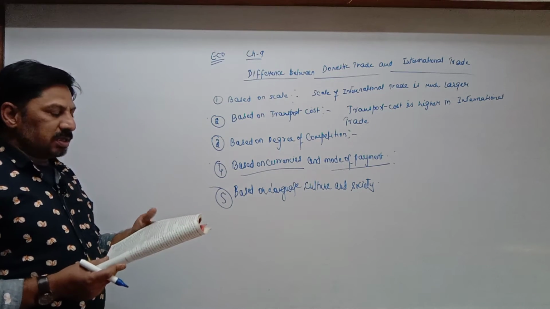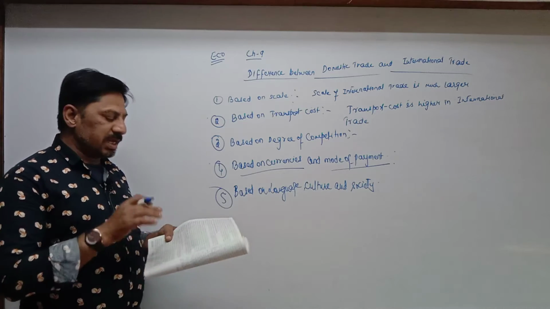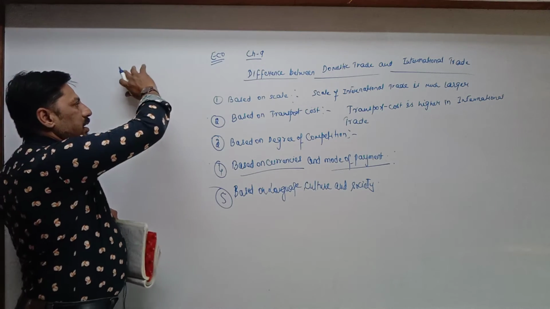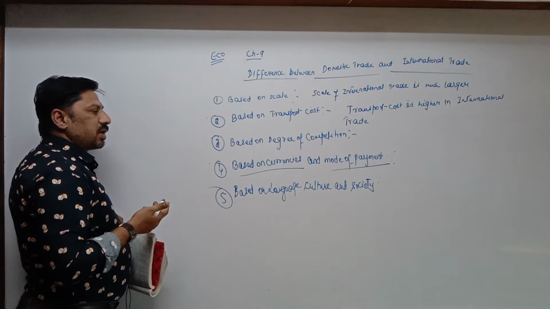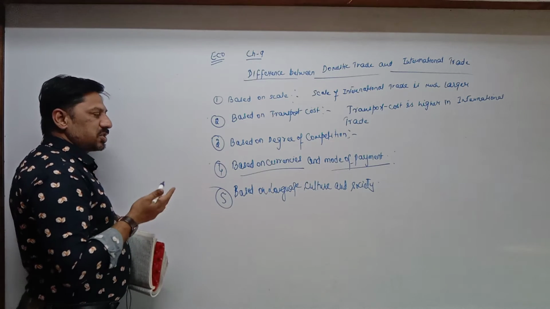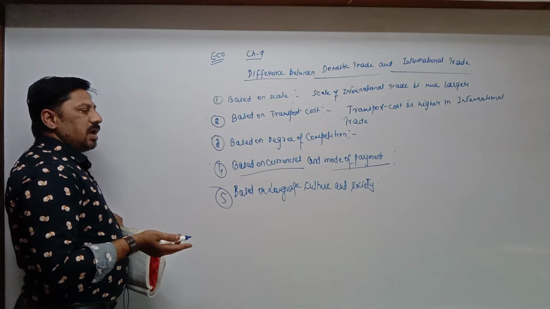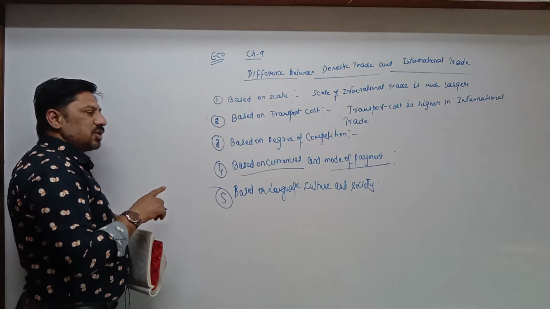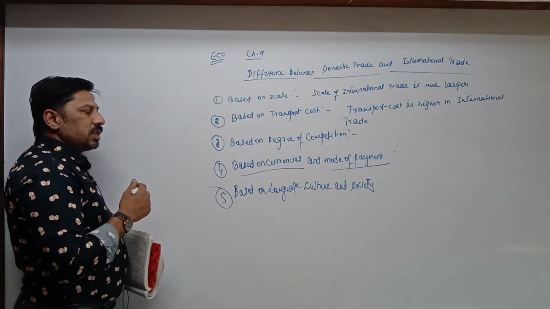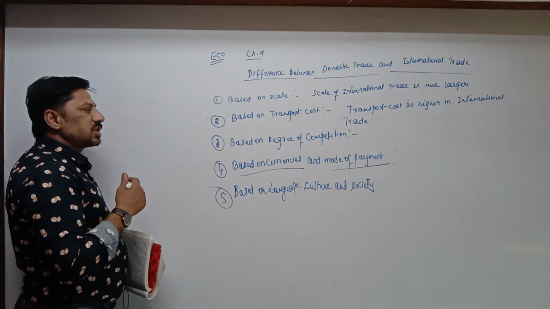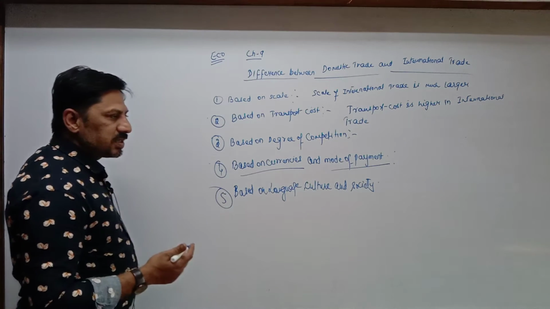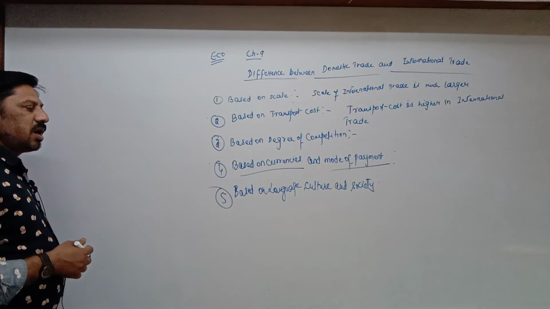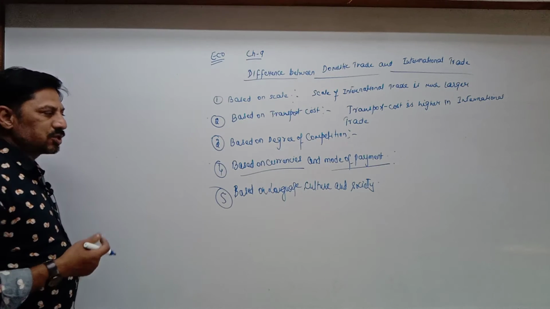In international trade, these difficulties arise because different countries have different languages, and it is very difficult for us to understand those languages and their cultures. When we go for international trade, we are not only exchanging goods or services, along with them we are also exchanging our language, our culture and society.